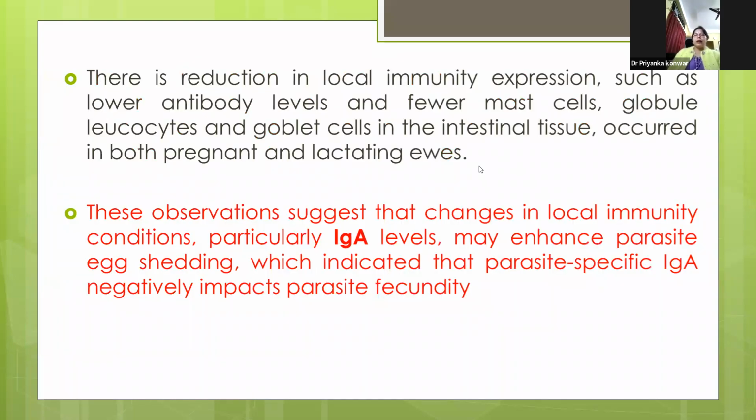So there is reduction in the local immunity also, such as lower antibody levels and fewer mast cells, globule leukocytes, and goblet cells in the intestinal tissue, which occurred in both pregnant and lactating ewes. These observations suggest that the changes in local immunity conditions, particularly the IgA level, may enhance the parasite egg shedding, which indicated that parasite-specific IgA negatively impacts the parasite fecundity.